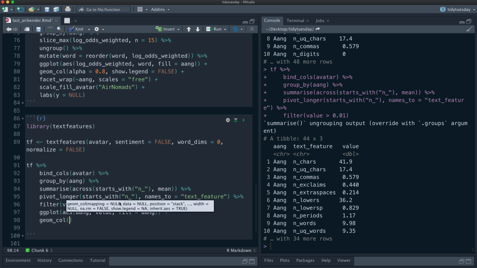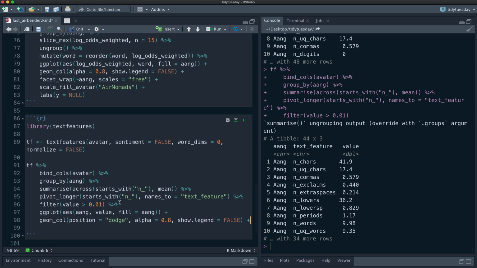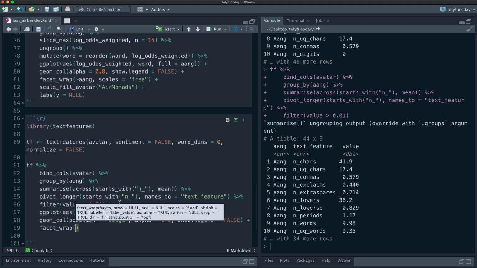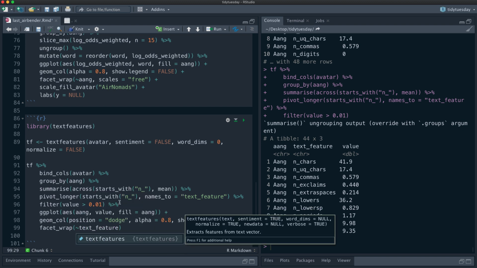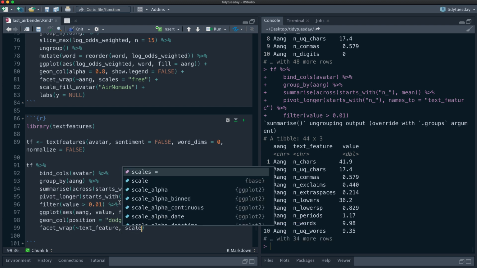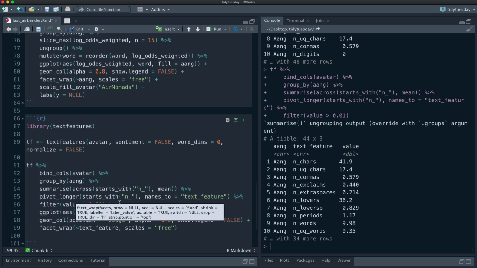Let's make lots of little bar charts. We're going to say position equals dodge. I don't think we'll need the legend. And we're going to facet all of these text features, and they will need scales equal free like this.